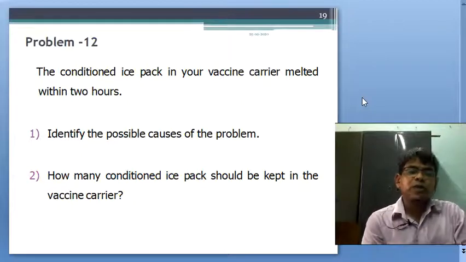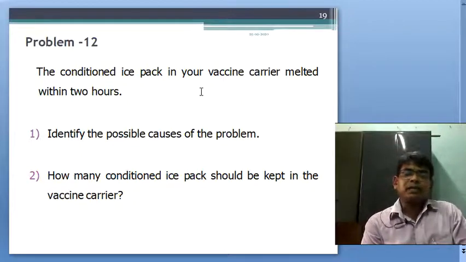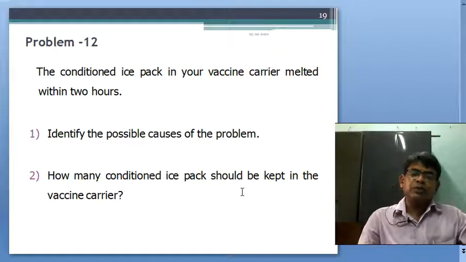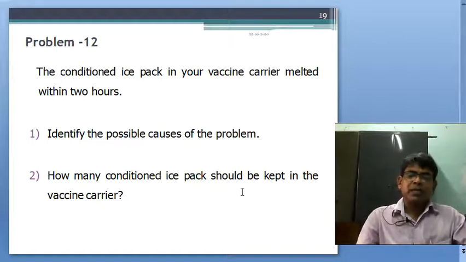And problem 12: the conditioned ice pack in your vaccine carrier melted within 2 hours. Identify the possible cause of the problem, and how many conditioned ice packs should be kept in the vaccine carrier.